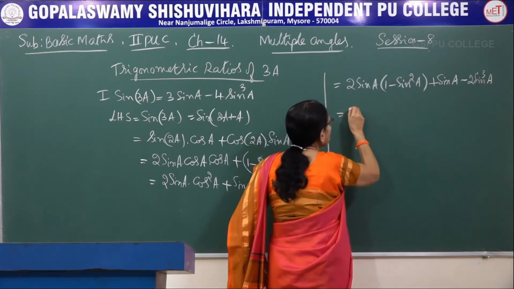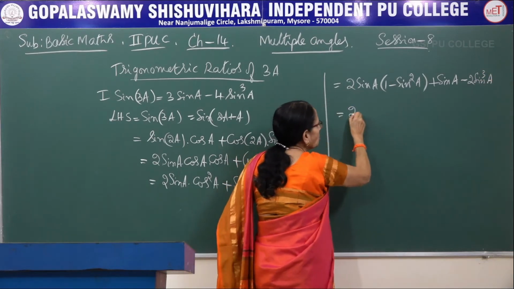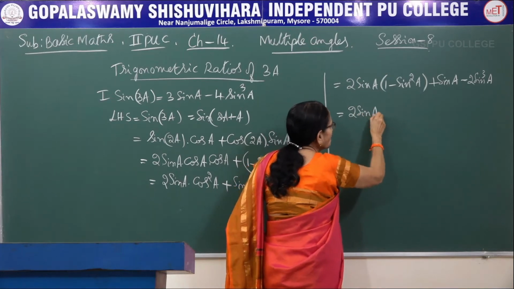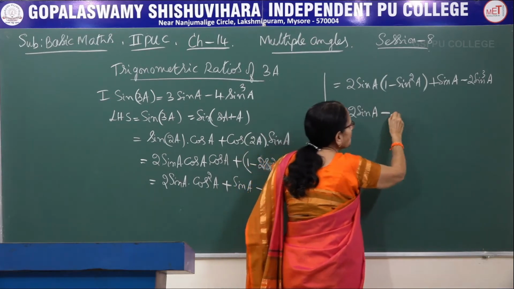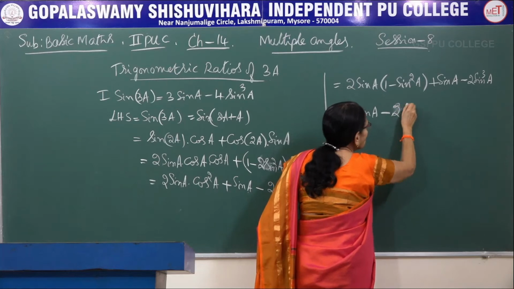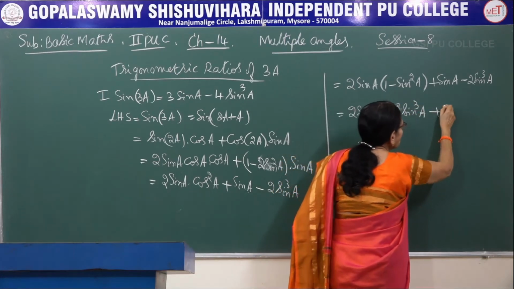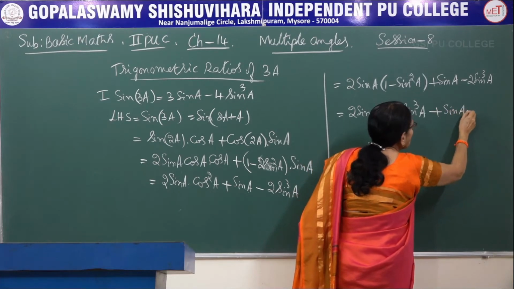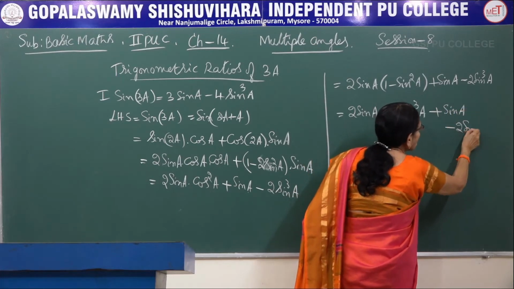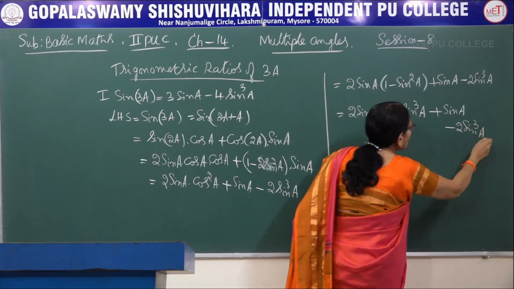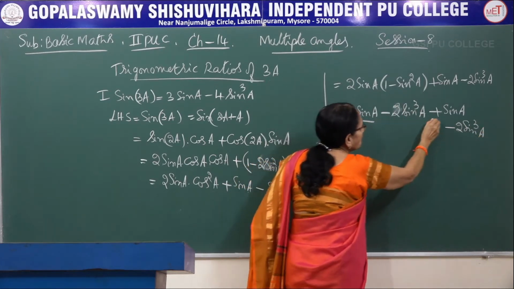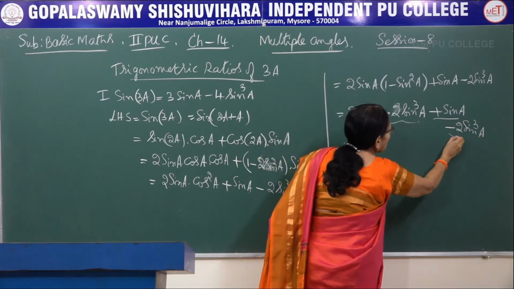Now finally remove. 2 sin a into 1 is 2 sin a. 2 sin a into sin square a, that is 2 times sin cube a, plus sin a. Then minus 2 times sin cube a.